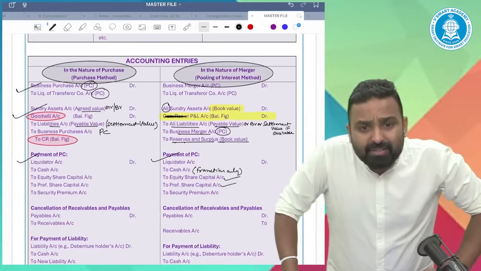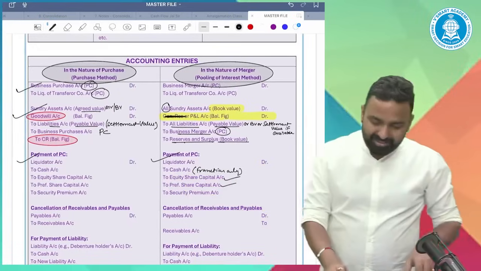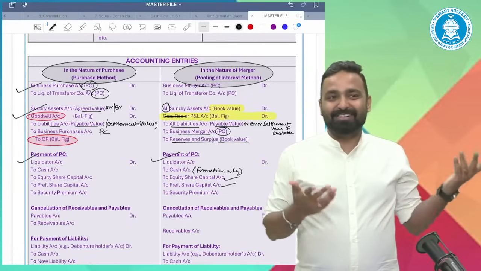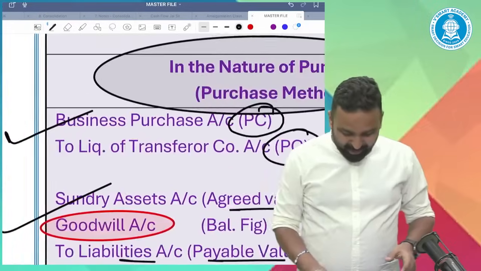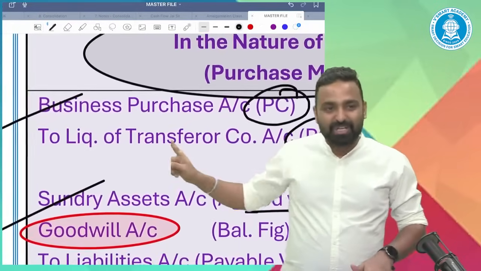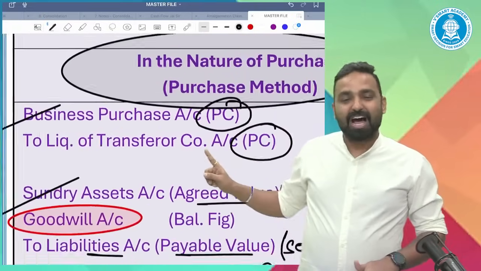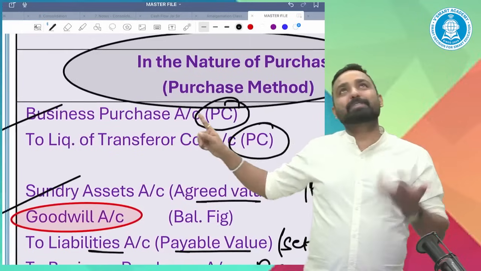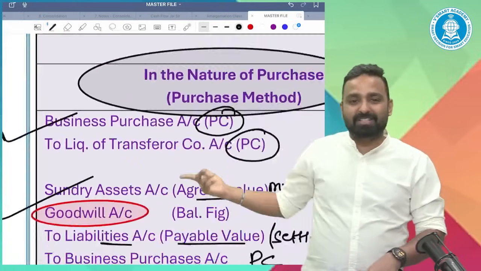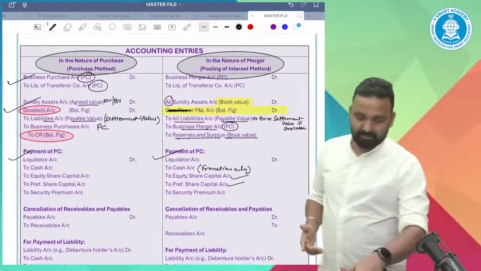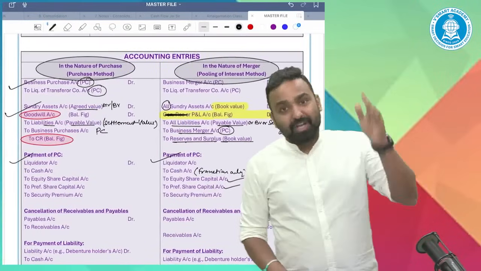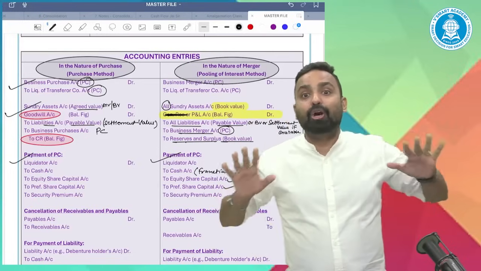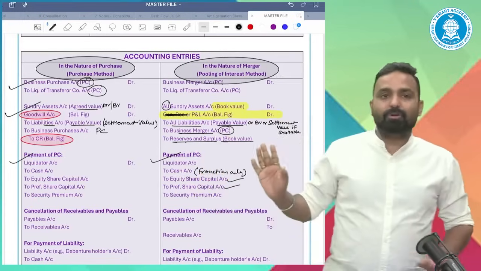Anju: Sir, these entries are to be recorded in the books of buyer, right? Dear, of course. Of course, dear. I'm not talking about the transferor company. Of course, dear. What am I doing? Business purchase to liquidator of transferor. How will the transferor do this entry? How will the transferor do business purchase? Please, third time I'm saying, everybody, apply common sense. The amalgamation topic is full of common sense.